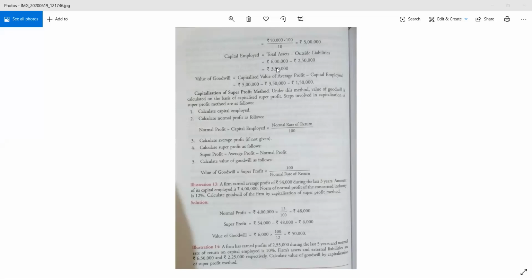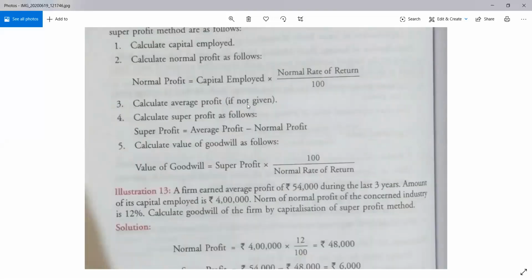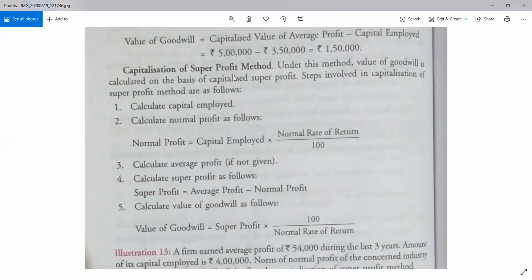Now under this method, what you will do is that first of all you will find out the super profit and then capitalize it. Very simple. Capitalize मतलब कैसे करना है? 100 divided by expected rate of return. So इस मेथड में क्या करते हैं ना, सुपर प्रॉफिट को कैलकुलेट करते हैं और सुपर प्रॉफिट के बेसिस में हमारा गुडविल निकाला जाता है.